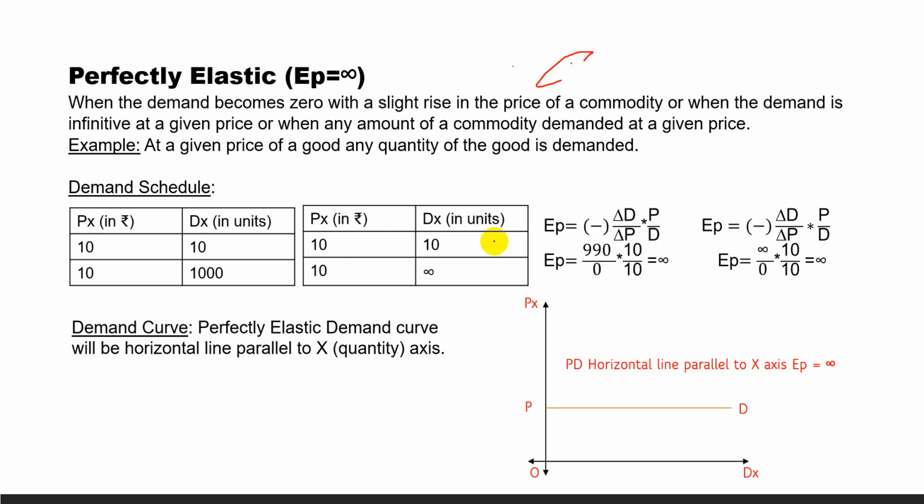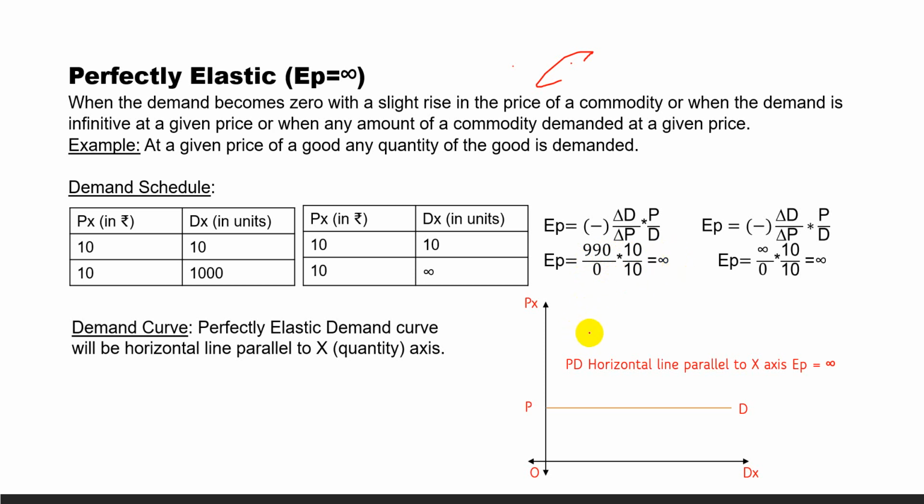Change in demand is 990, 1000 minus 10, 990. And change in price, 10 minus 10 is equal to 0. Original price was 10 and the quantity demanded 10. So 9900 divided by 0 is equal to infinity. This is called perfectly elastic demand.